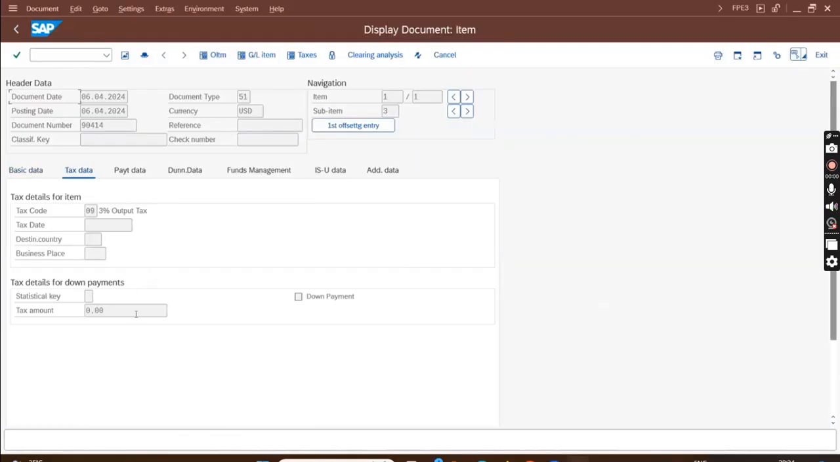Okay, so this is one entry where we don't have WH. Now I'm going to post an entry with WHT /o FPE1.